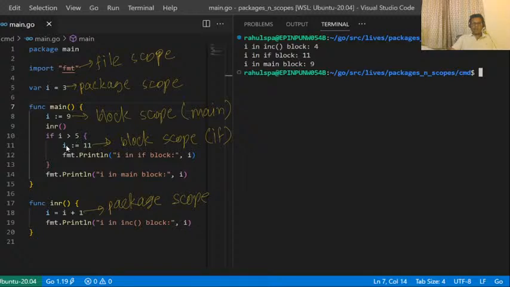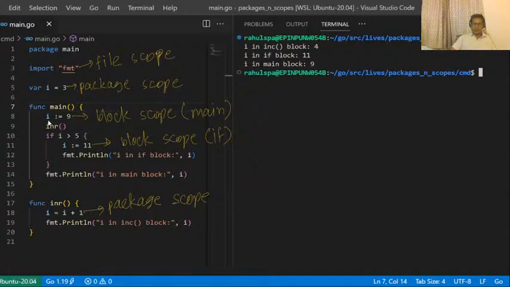At line number 11, this I is a block scope variable which belongs to block if. At line number 18, I'm not initializing a new variable here. I'm just incrementing variable I and assigning the new value back to I, which was initialized at line number 5. That's why this is a package scope variable, although it is inside this block.